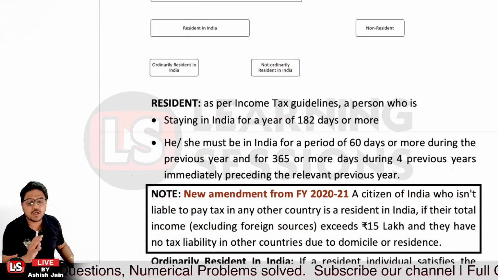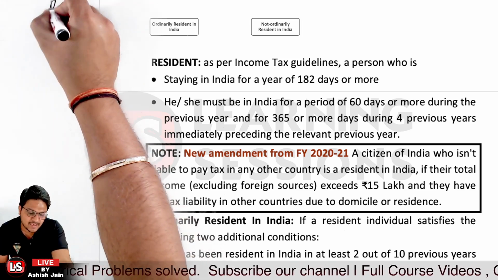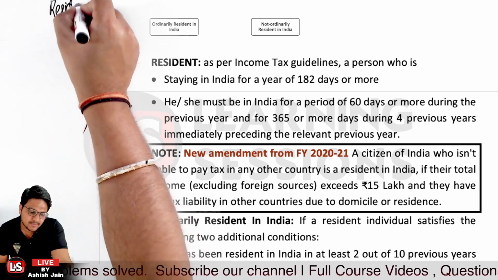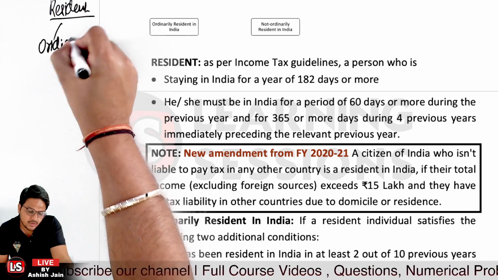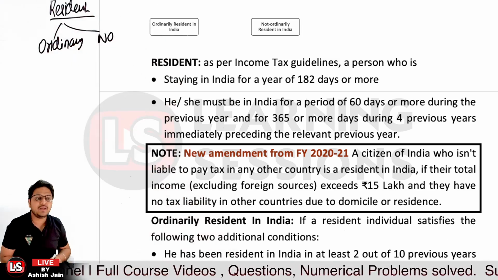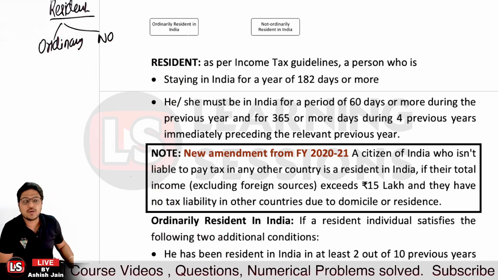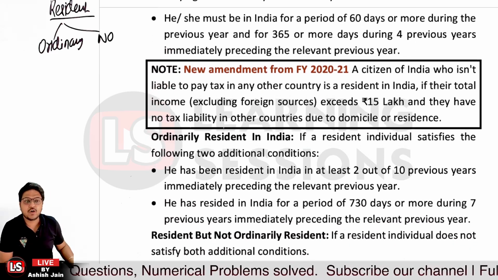Now let's understand the ordinary resident in India. I told you, if the person is said to be a resident in India, there are two categories: one is the ordinary resident of India, and the other is the non-ordinary resident of India. So first of all, we are talking about the ordinary resident in India.